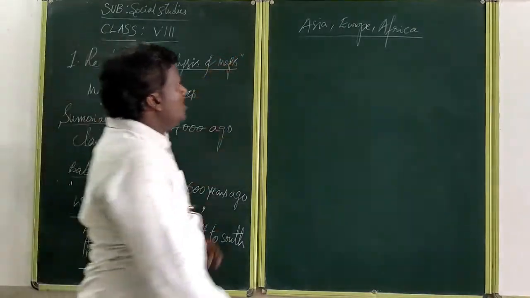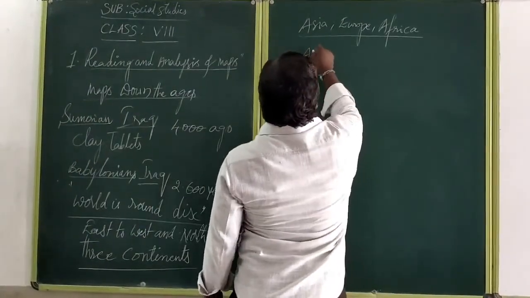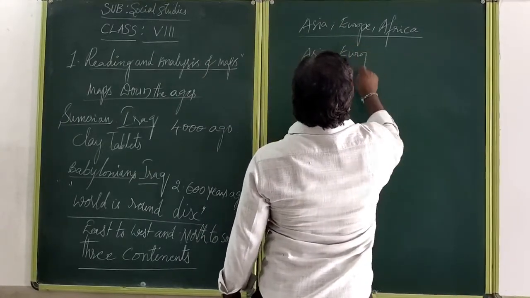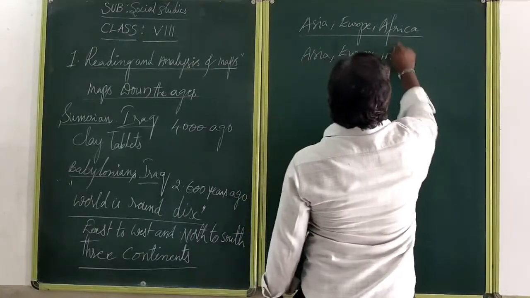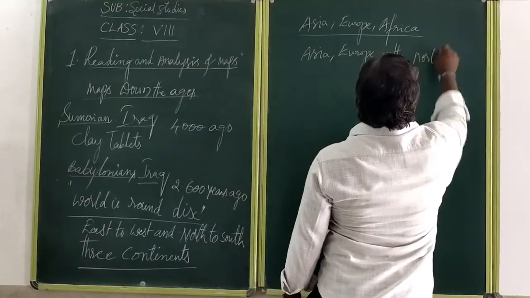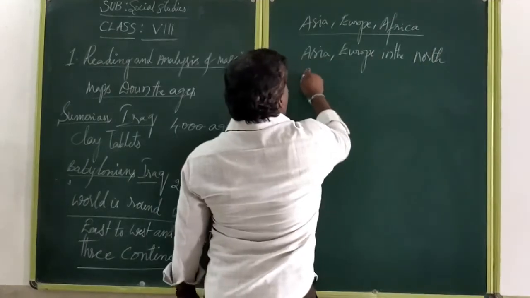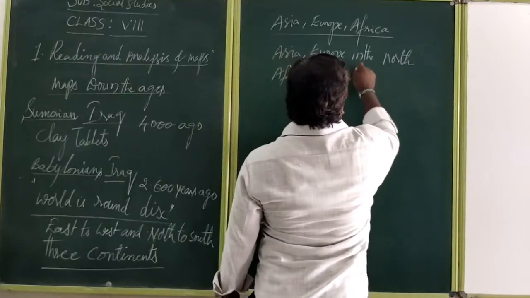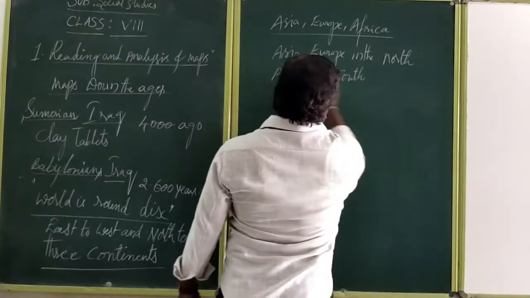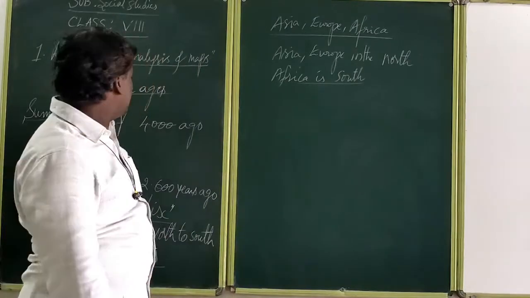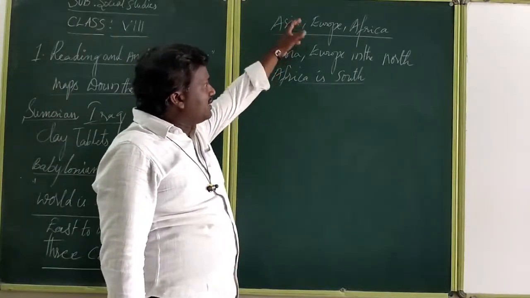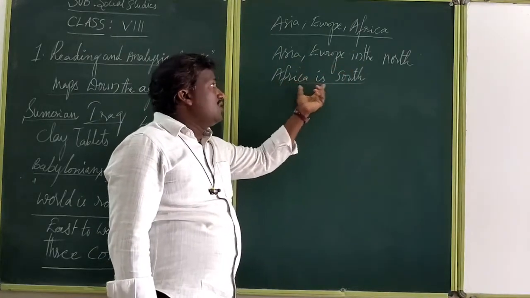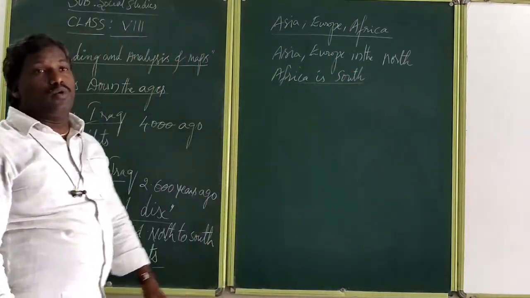In that, Asia and Europe they showed in the north, and Africa in the south. According to the Babylonians, they showed the three continents: Asia and Europe on the north side and Africa on the south side. They showed this in their world map.